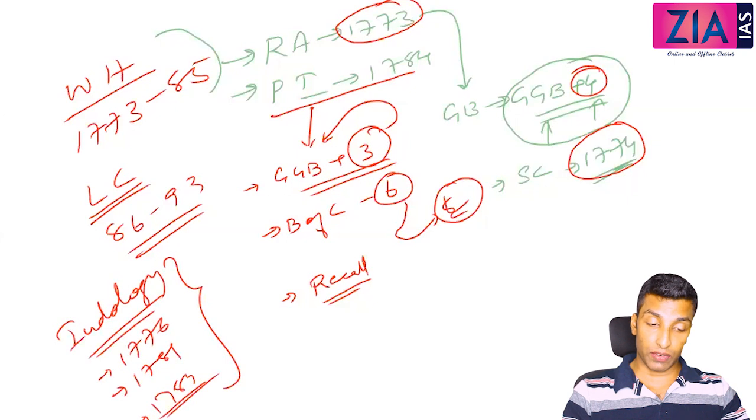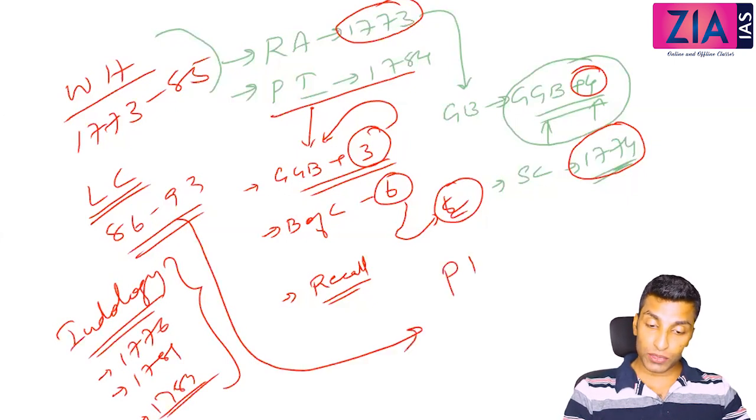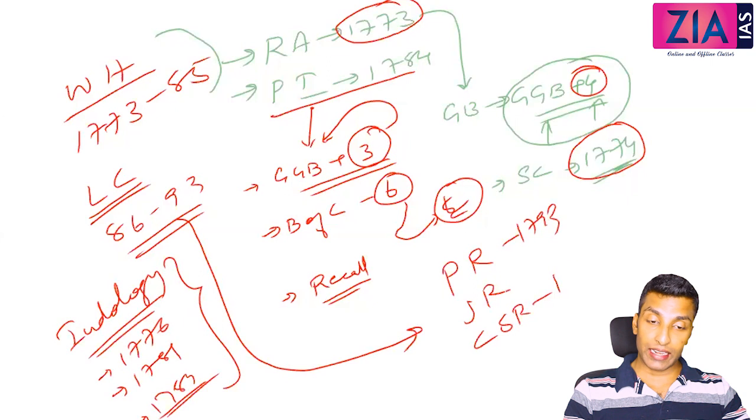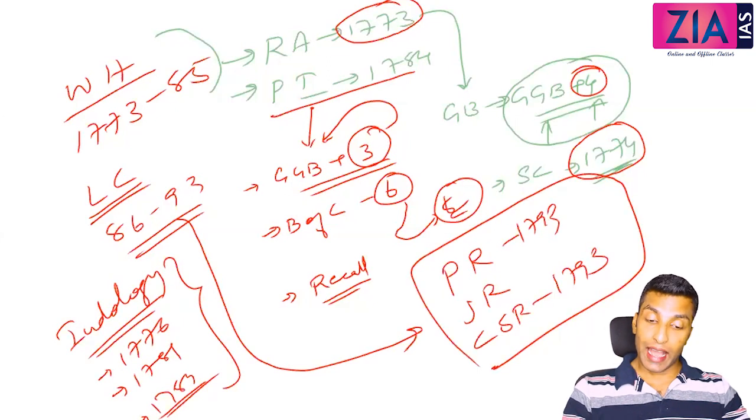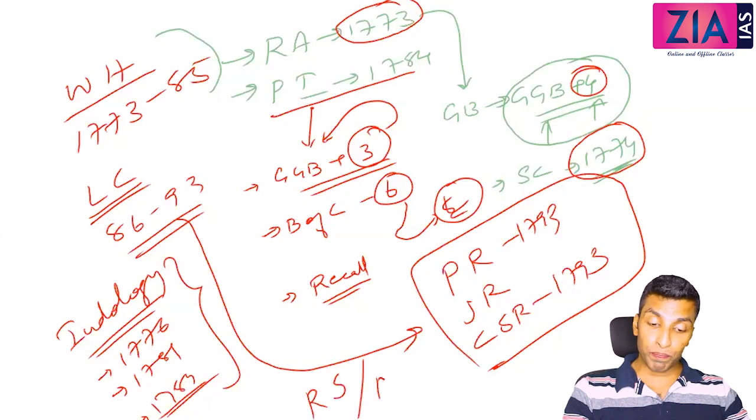When we discussed Lord Cornwallis, we discussed police reforms, 1793 judicial reform, and then 1793 civil service reforms, and then the permanent settlement. Since we discussed permanent settlement, we have also covered the other major settlements like the Ryotwari settlement and the Mahalwari settlement. So this is what we have done so far.